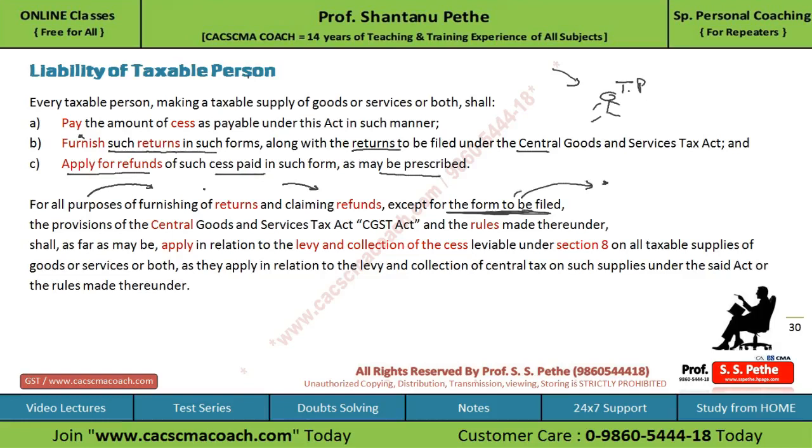As for matters other than forms, all the procedures and provisions which are applicable for returns and refund for GST under the CGST Act and rules made for that purpose shall, as far as applicable, apply in relation to levy and collection of cess which is levied under Section 8 on all taxable supply of goods or services, as they apply in relation to levy and collection of central tax on such supply.